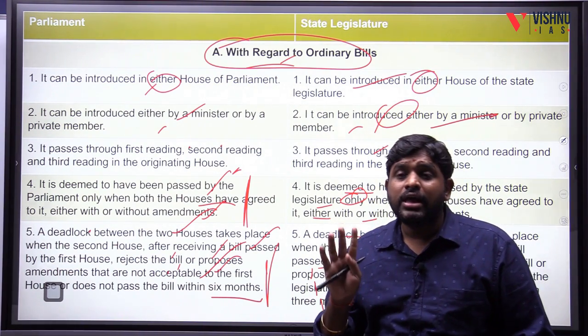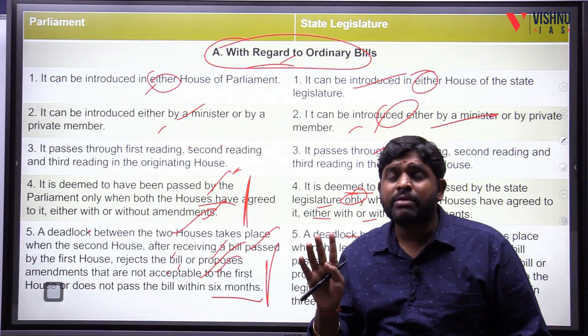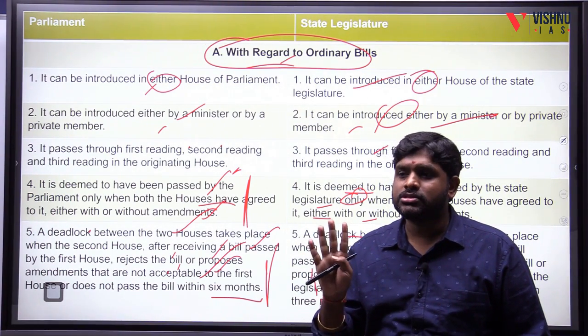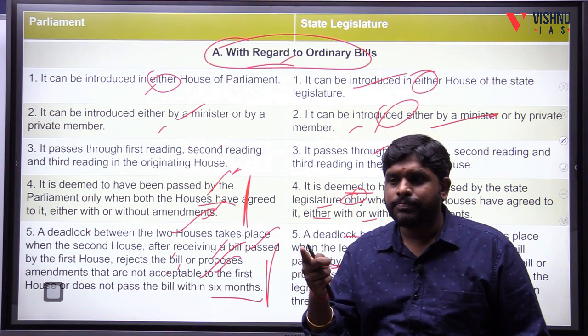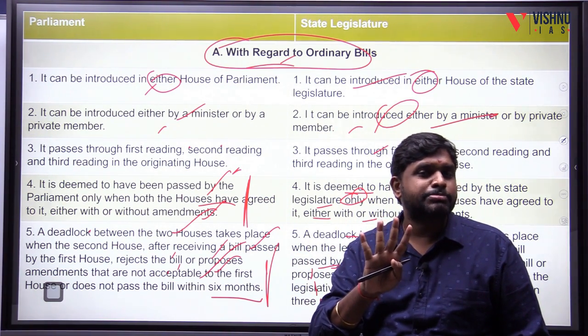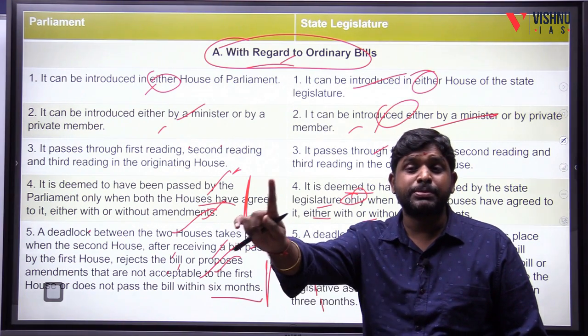So overall, the Legislative Council has the power to stop the bill from becoming an act for how many months? 4 months. First time 3 months, then second time only 1 month. 4 months maximum time is with the Legislative Council as a suspension.